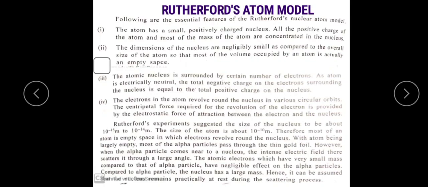Then the third one: the atomic nucleus is surrounded by a certain number of electrons, which are negatively charged. As the atom is electrically neutral, the total negative charge on the electrons surrounding the nucleus is equal to the total positive charge on the nucleus.